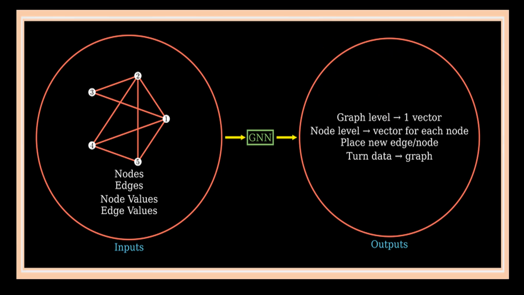Now these graph neural networks are a type of neural network designed specifically for processing graph-structured data. In the stock market domain, a graph neural network could be used to analyze the relation between different financial entities such as stocks, bonds, and commodities by modeling the connections between them as a graph. Now, this graph consists of nodes and edges. So, in the stock market domain, nodes can represent stocks, bonds, or other financial entities, while edges can represent the relation between them. For example, an edge between two stocks could represent a co-movement between their stock prices, indicating that their prices moved together in a similar manner.